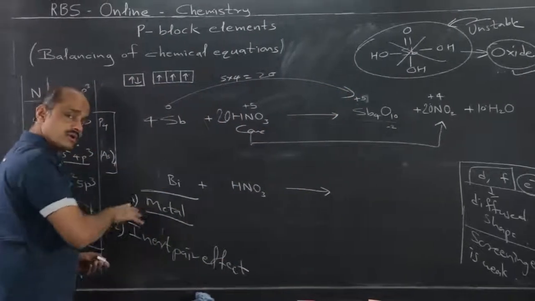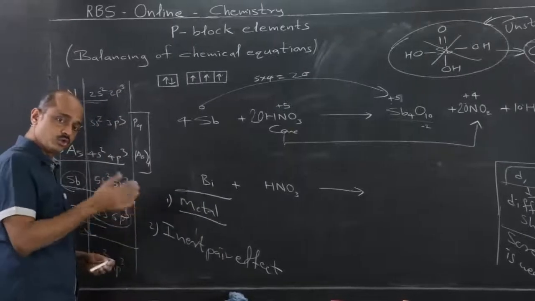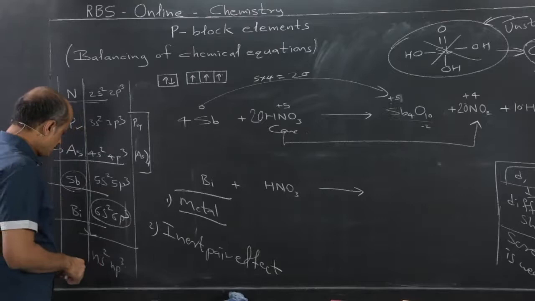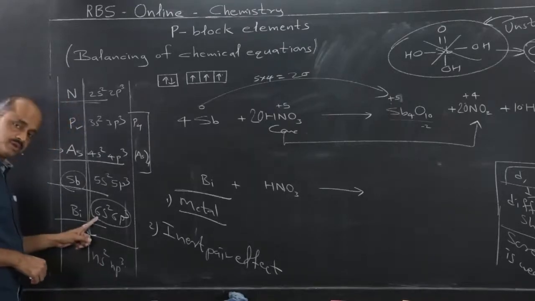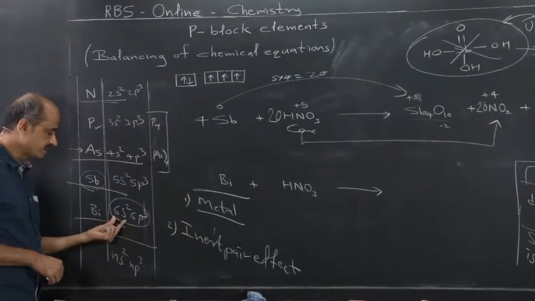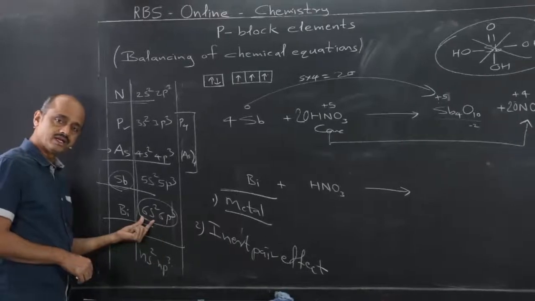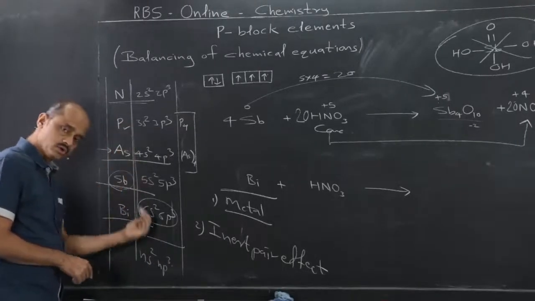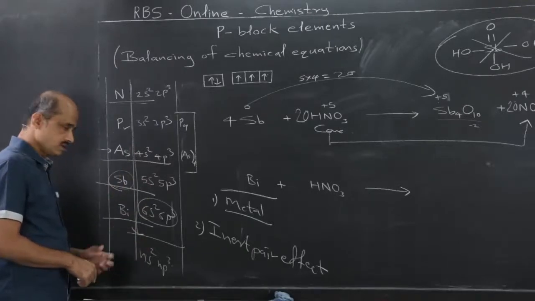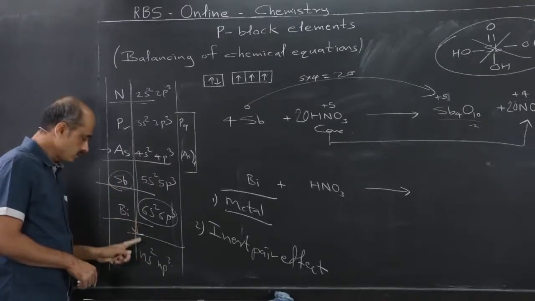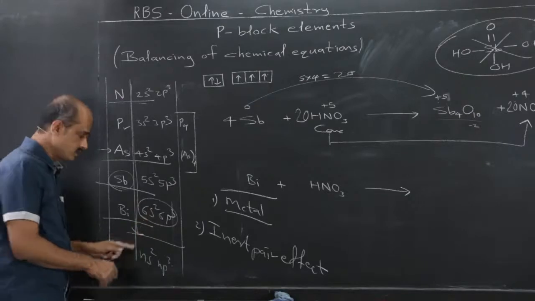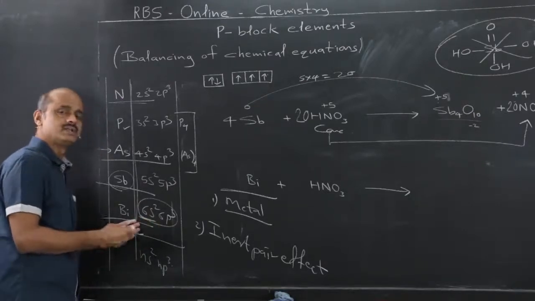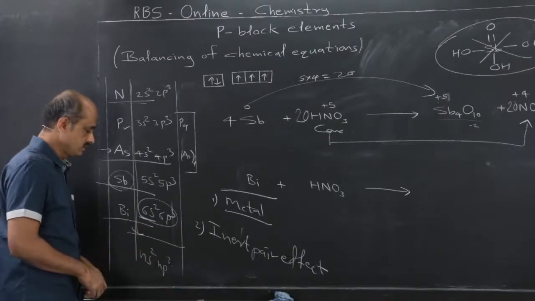And the pulling power of the protons, means the nucleus, the protons which are present in the nucleus, that pulling power will be highest on the s orbital, because the s orbital is spherical, and therefore as we go down the group, the attractive power of the nucleus on s electrons increases, and therefore the easy availability of s electrons vanishes.